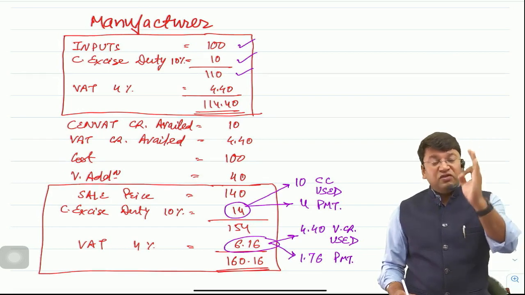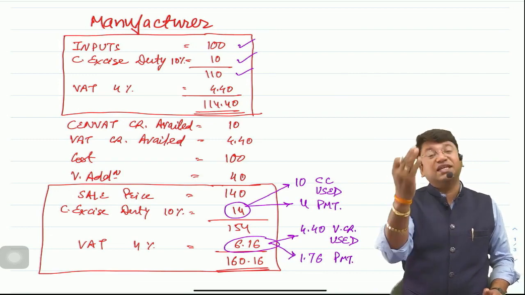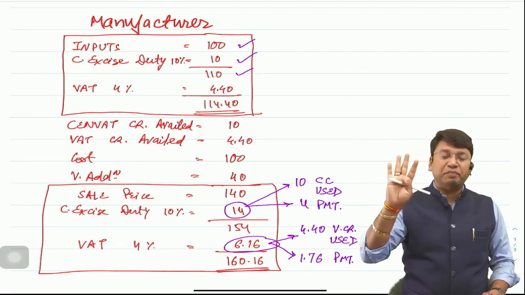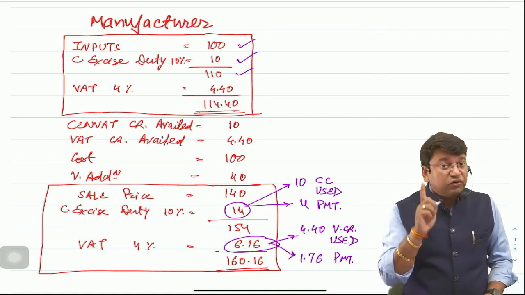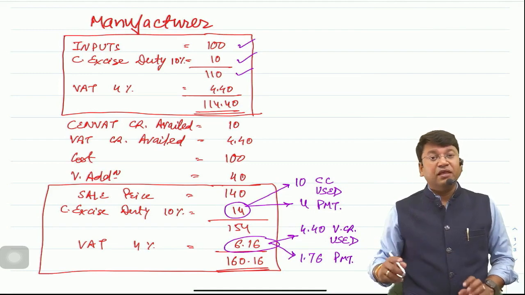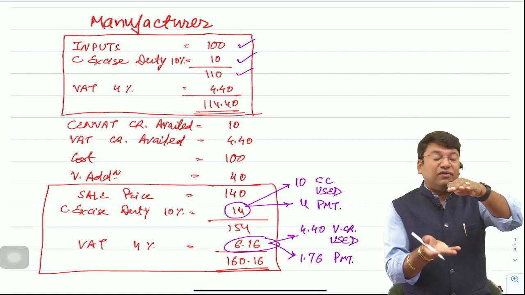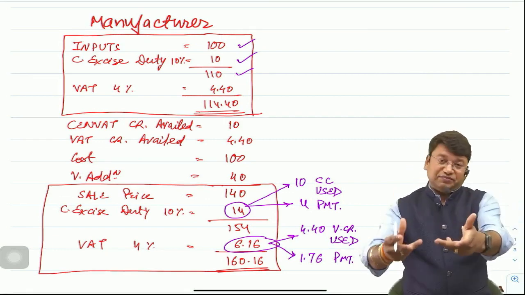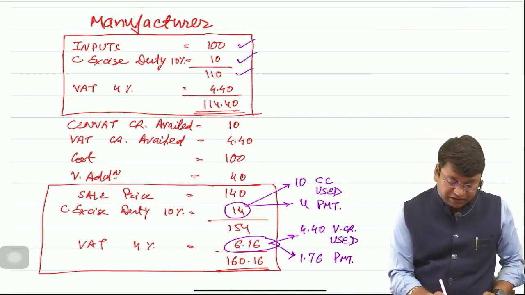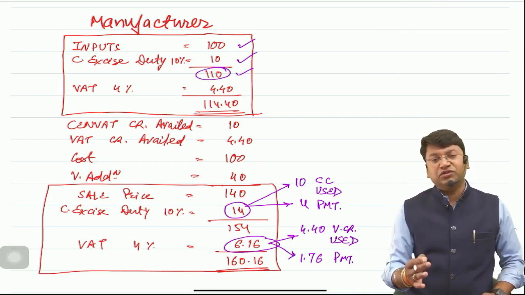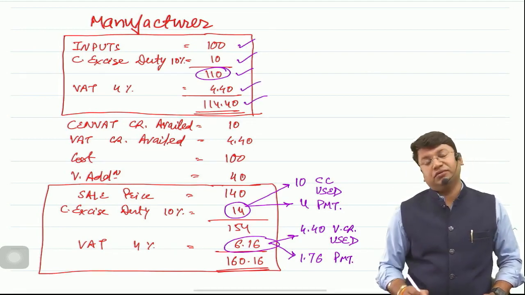Now that manufacturer of inputs will sell the inputs to another manufacturer. So on sale of goods, sales tax, VAT, was charged. Suppose 4% was the rate of VAT. We are just taking an example rate of tax. So VAT was charged on the entire 110, because the excise duty is included in the cost while selling the goods. So excise duty was also part of the value of the goods while charging VAT. So VAT was charged on the entire rupees 110, which comes to 4.4. So the total amount comes to 114.4.